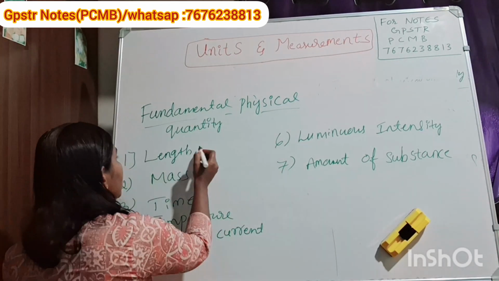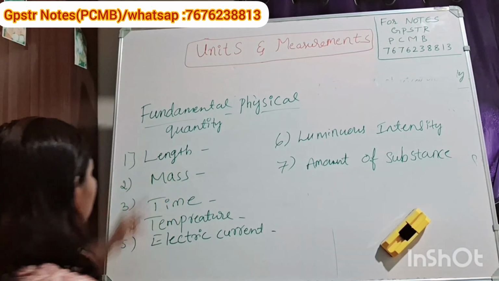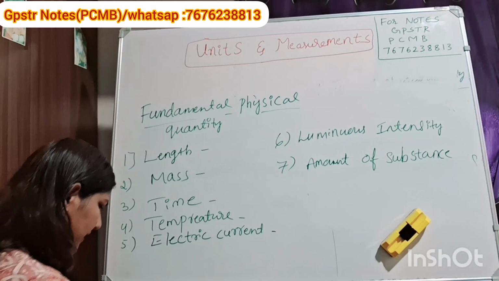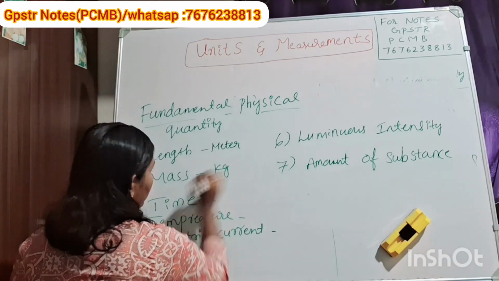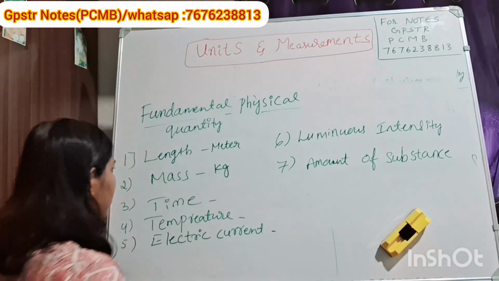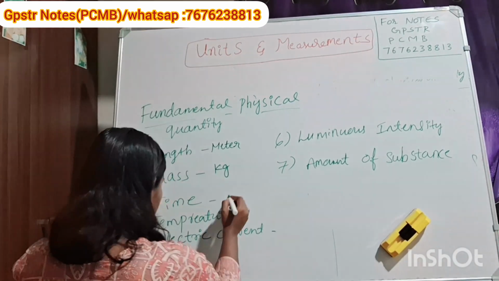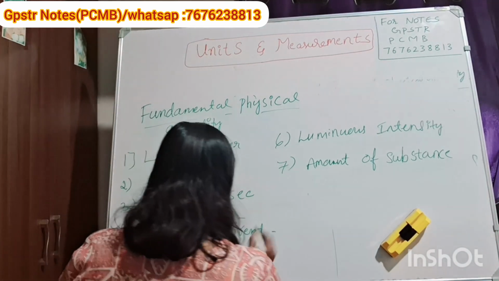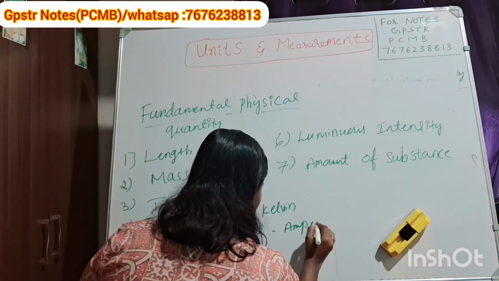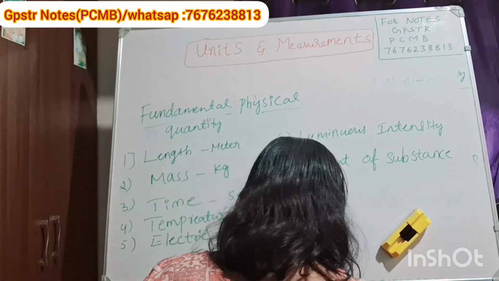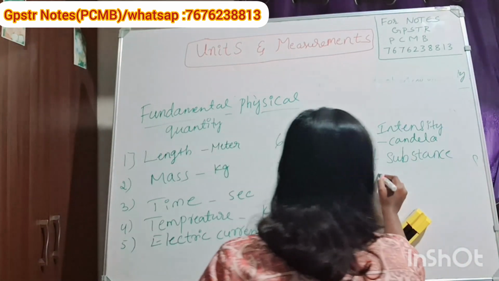What are the SI units of these physical quantities? What is the SI unit of length? It is meter. The SI unit of mass is kilogram. Time is second. Temperature is Kelvin. Electric current is ampere. Luminous intensity is candela. And amount of substance is mole.